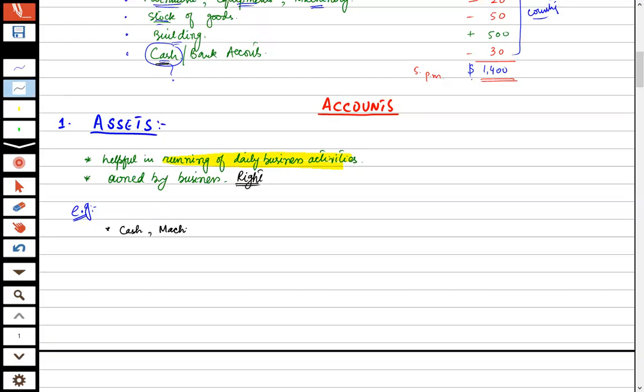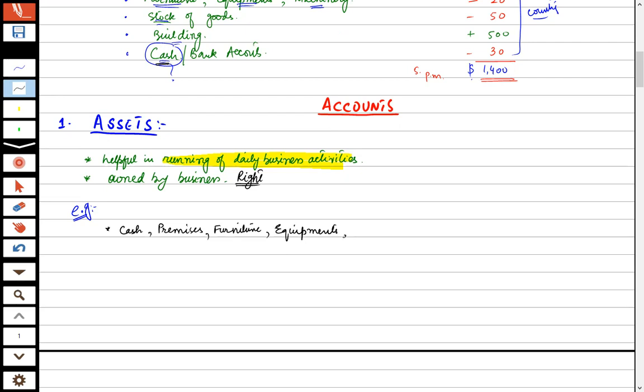Machinery, then equipments, obviously we require. First of all, I can say that after cash, we can go in the sequence. After cash, we should have some premises, that is building or land to run the business. Then after premises, we should have some furniture, table, chair, where employees can sit, where laptops can be put.